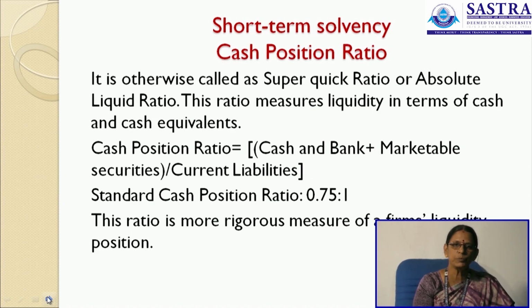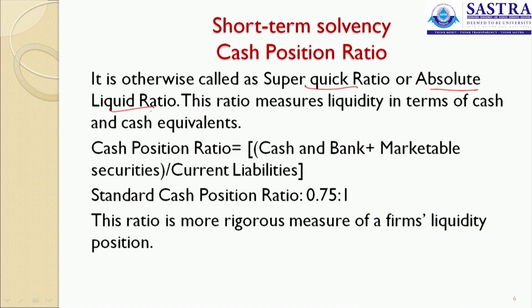Next is your cash position ratio. This is otherwise called the super quick ratio or absolute liquid ratio. This ratio measures liquidity in terms of your cash and cash equivalents. Cash position ratio is cash and bank balances and marketable securities divided by your current liabilities. Standard cash position is 0.75:1.